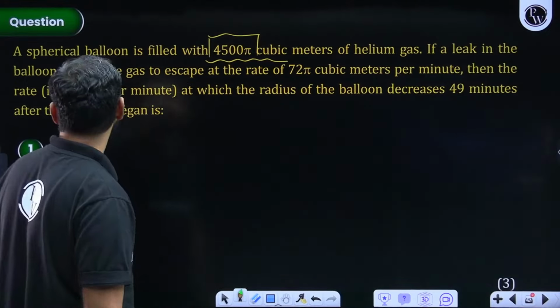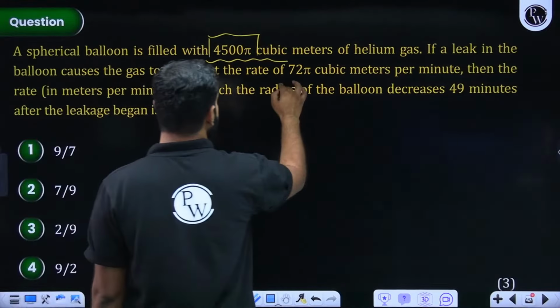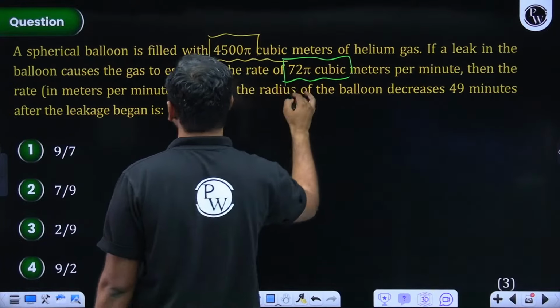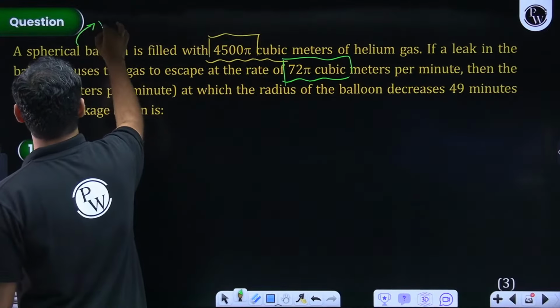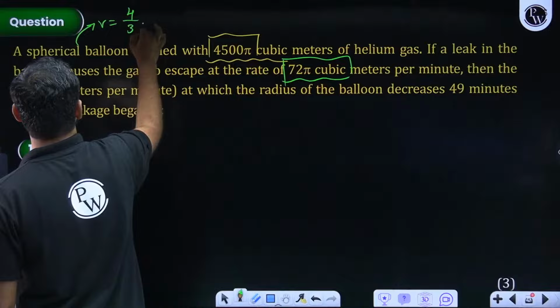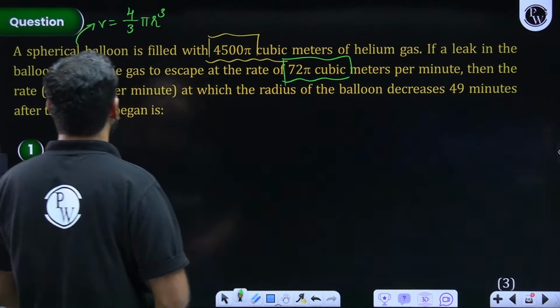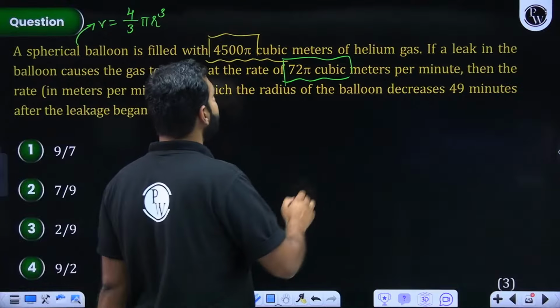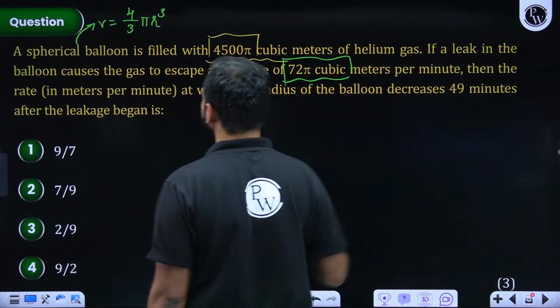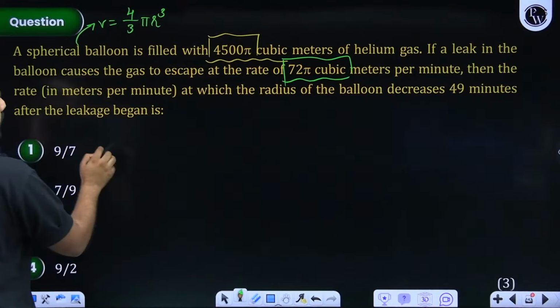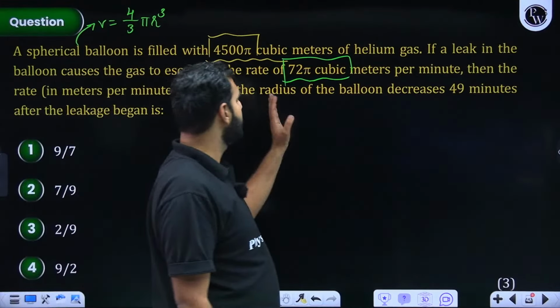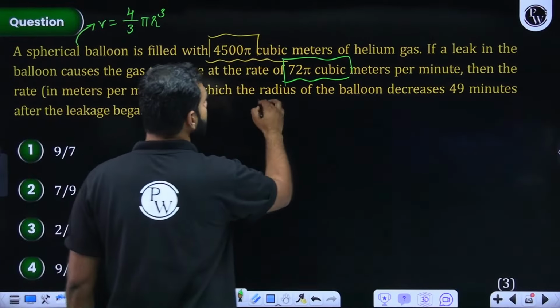Then you have a leak in the balloon, because of which gas is leaking at this rate, and there is a spherical balloon. I hope I need not tell you, for a balloon the volume is 4 by 3 pi r cube. If the leak in the balloon causes the gas to escape, cubic meters per minute, at which the rate at which the radius of the balloon decreases.